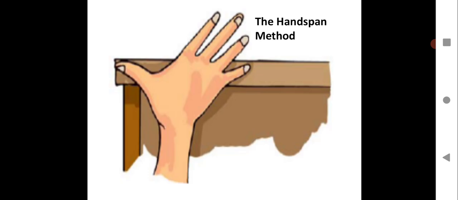Now let us see the handspan method. This is the way you used to measure in the olden days, and nowadays also if you want to get a rough idea about a length. You just use your handspan. The distance between your small finger and your thumb, you take as one handspan, then two handspans, like that. This is not an accurate way of measuring. You need to have a standard way. Just have a look at this.